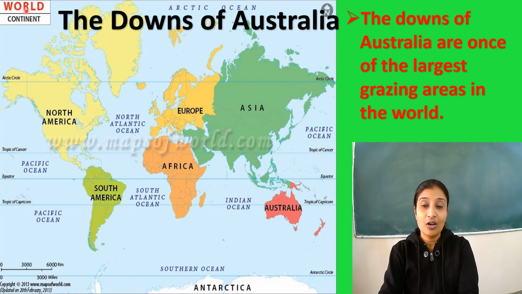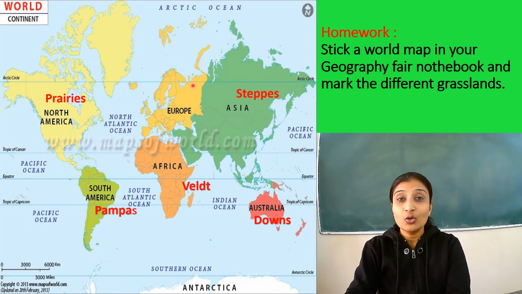Alright children? Now for the homework, you will read the chapter till the Downs of Australia. And you will stick a world map and mark the different grasslands. The map work has to be done in pencil only.